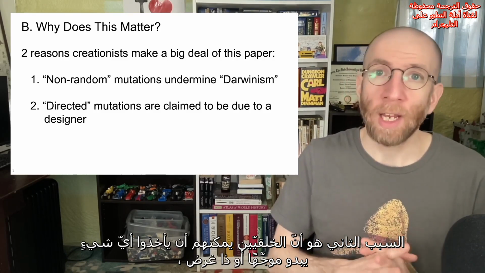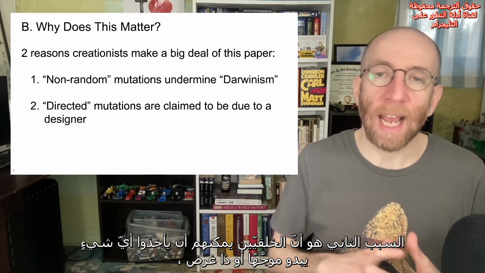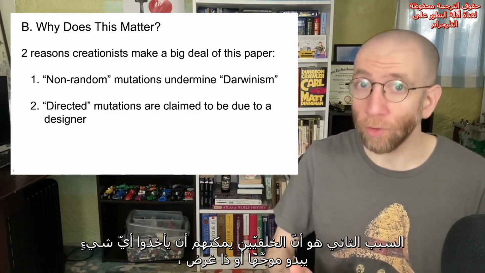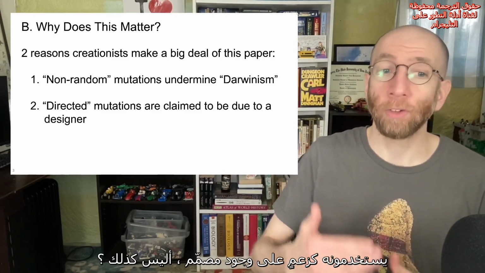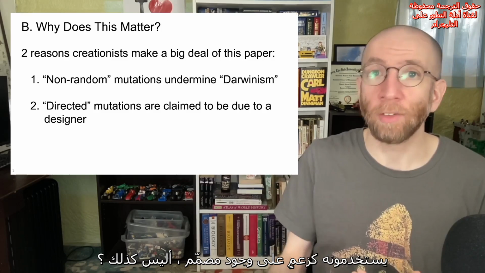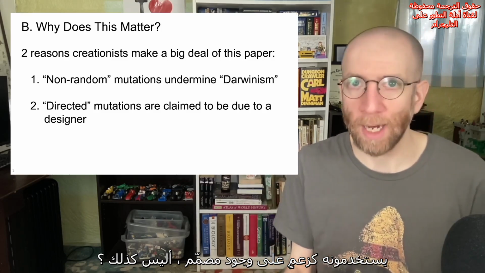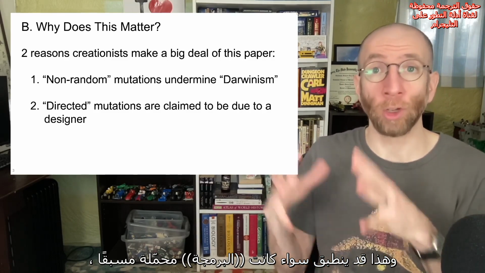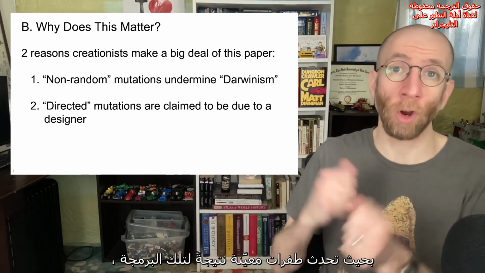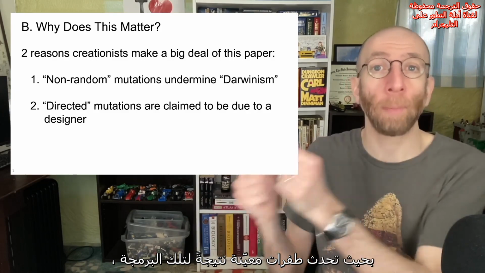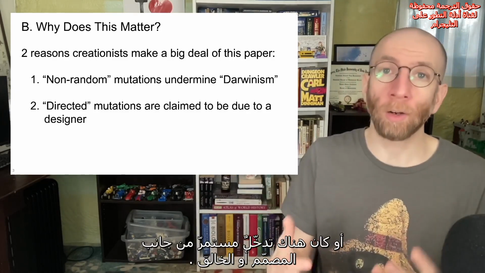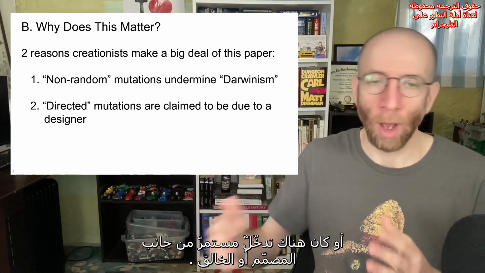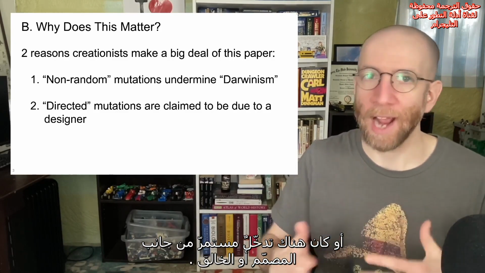The second reason is that creationists can take anything that looks directed or purposeful and use that to claim that that's evidence of a designer, right? And that can be the case whether the programming is front-loaded, so certain mutations are going to happen due to that programming, or whether there is ongoing intervention on the part of the designer and creator.